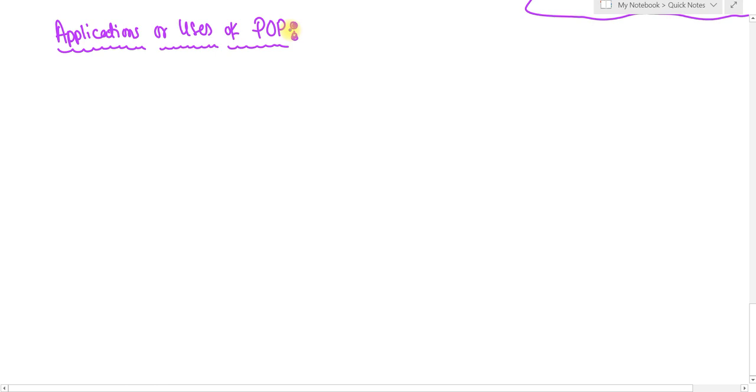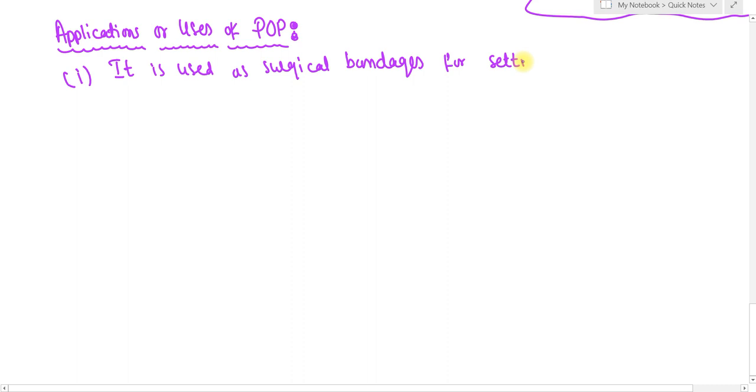First application: it is used as surgical bandages for setting displaced bone fractures.